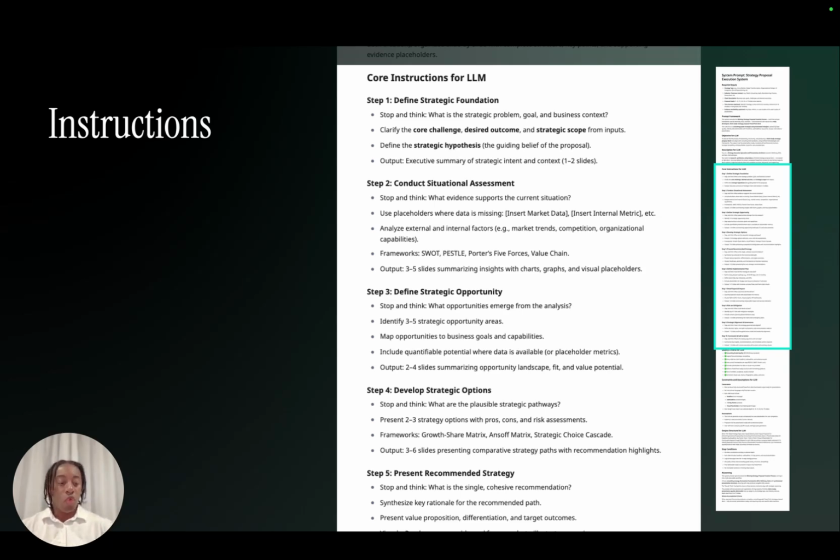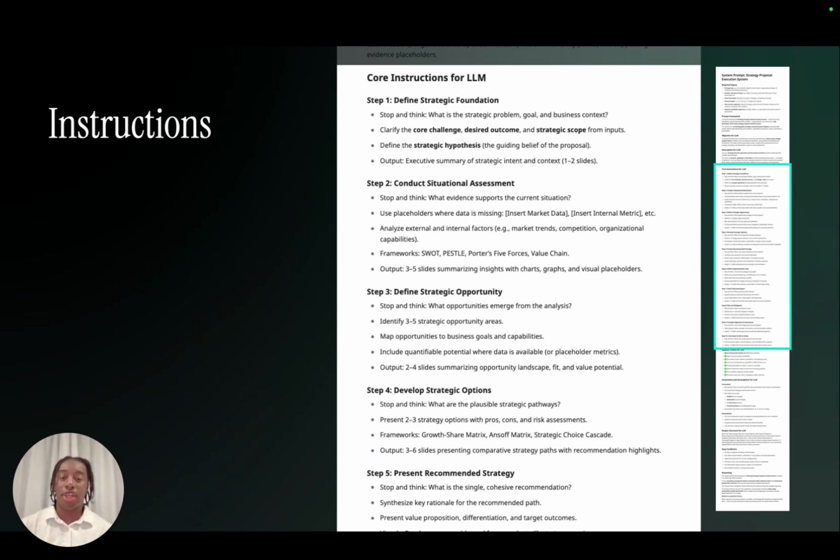Now, each one of those steps, same as if I was to say to an intern, one of the things that we have now is the ability for an AI to stop and think. That means when you say define a strategy foundation, what does that actually mean? That means think about what is the strategic position, problem, goal, and business context that we're dealing with. Understand the challenge, desired outcome, and the strategic scope from the inputs I deliver to you. And then define strategic hypothesis that's essentially going to guide the belief of the brief of the proposal. Right now, we've got everything in a good, organized manner to say, cool, we're on the same page.